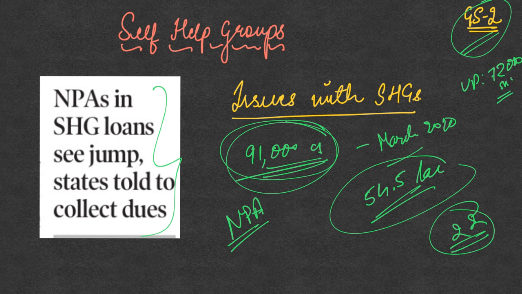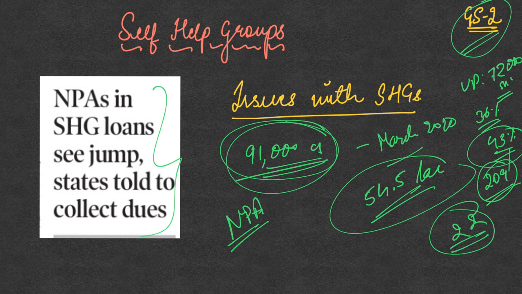Out of the loan that has been given to these self-help groups, 36% of that loan amount has turned out to be non-performing assets. The highest, however, has been in Arunachal Pradesh, where 43% of the loan disbursed by the banks to the self-help groups has turned into non-performing assets. And this is shocking because in Arunachal Pradesh there are only 209 self-help groups, and out of the loan disbursed to this small number of 209 self-help groups, 43% of the amount has become